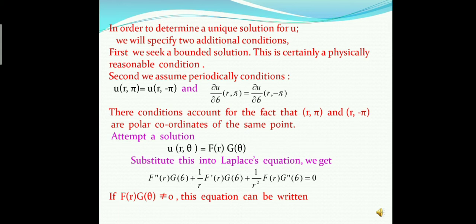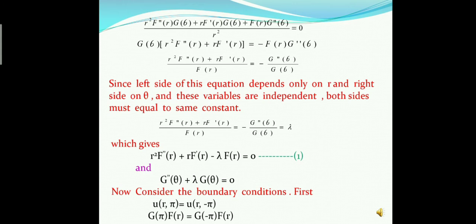Now we take the LCM of the equation, and if F(r) G(θ) is not equal to 0, then the equation can be written as r² F''(r) G(θ) + r F'(r) G(θ) + F(r) G''(θ) = 0.